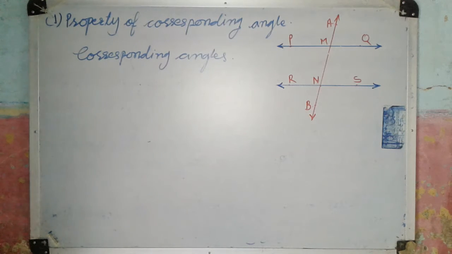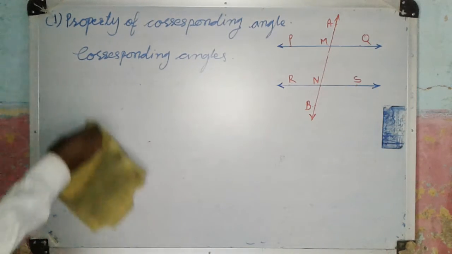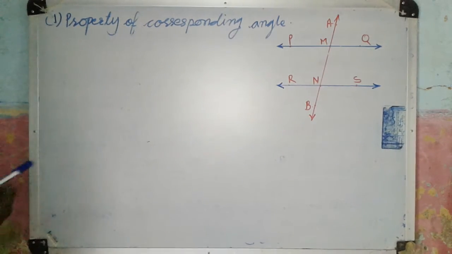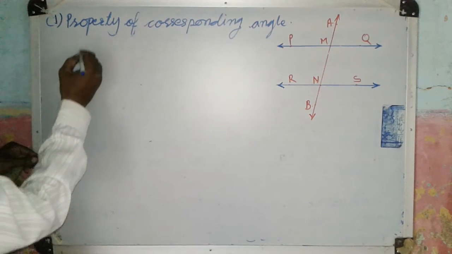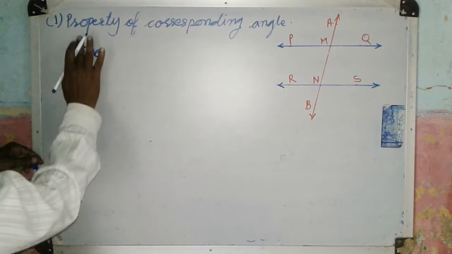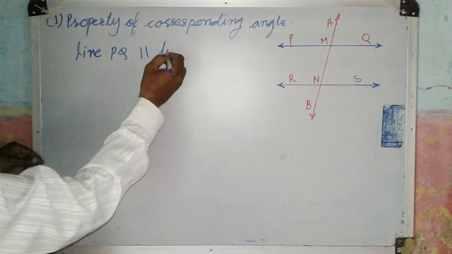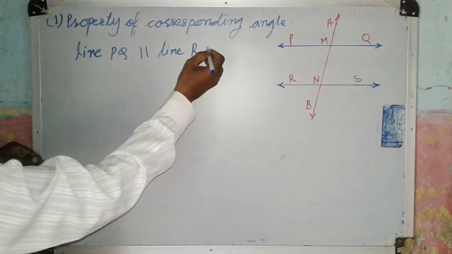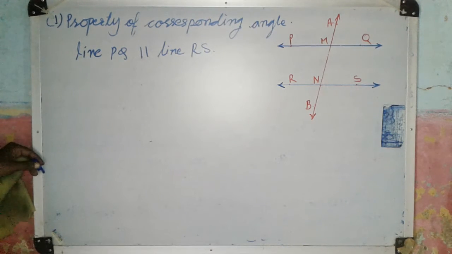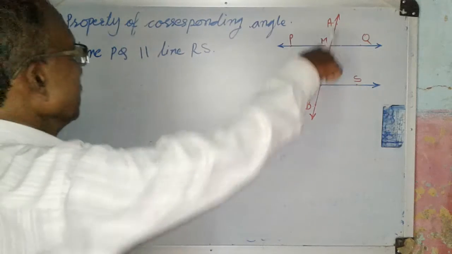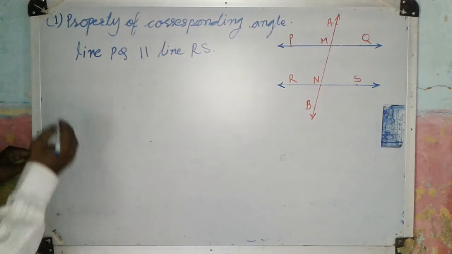So see here, in this figure, line PQ is parallel to line RS, and line AB is the transversal. Now, corresponding angles.